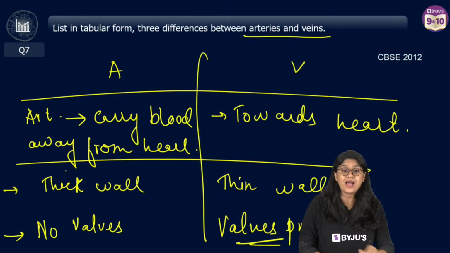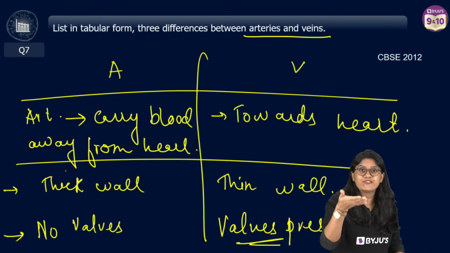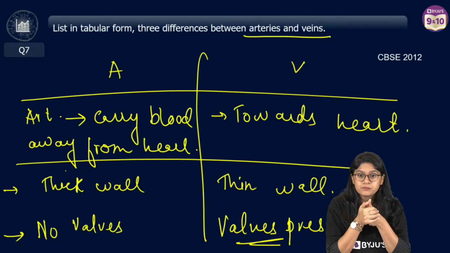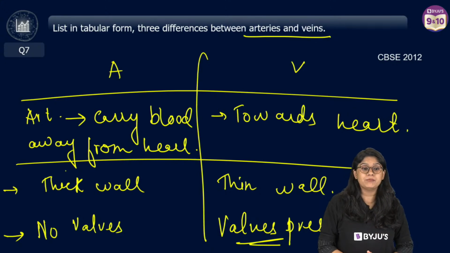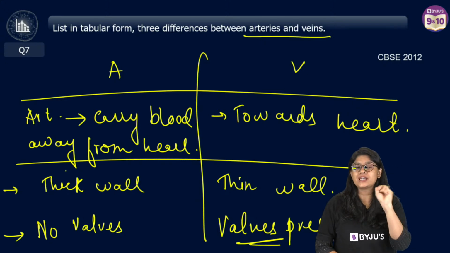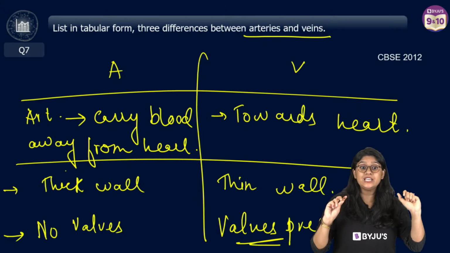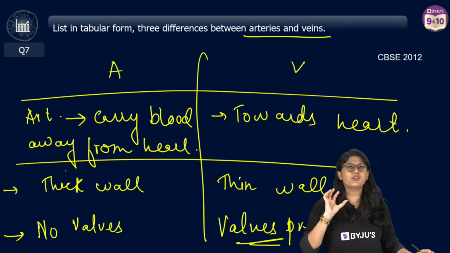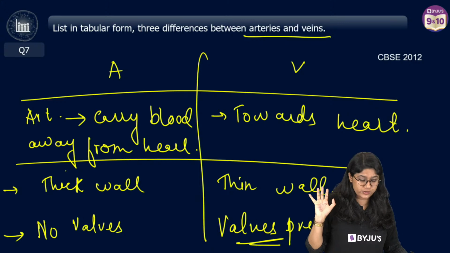What is the main function of the valves? Very good. Valves actually help in reducing or preventing the backflow of the blood. We will not be talking about oxygenated and deoxygenated blood because we have an exception over here. If you want to write, you can write with the exception also.